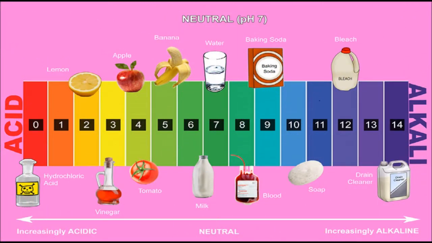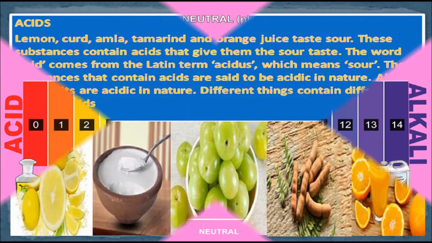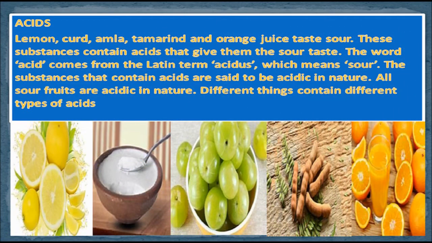Different food items taste different. Some are sweet in taste, some are salty, some are sour, while some are bitter. Have you ever wondered what makes some substance bitter or sour? Let us find out. Acids: lemon, curd, amla, tamarind, and orange juice taste sour. These substances contain acids that give them the sour taste.